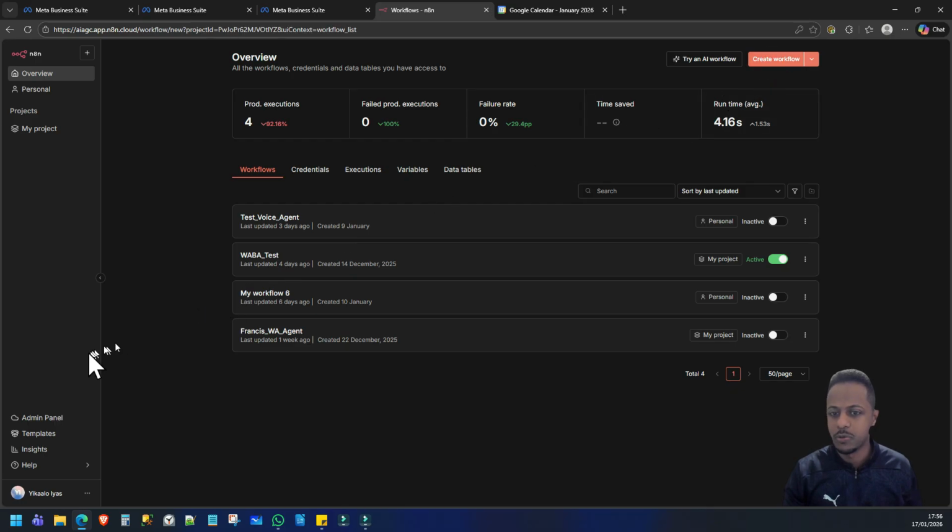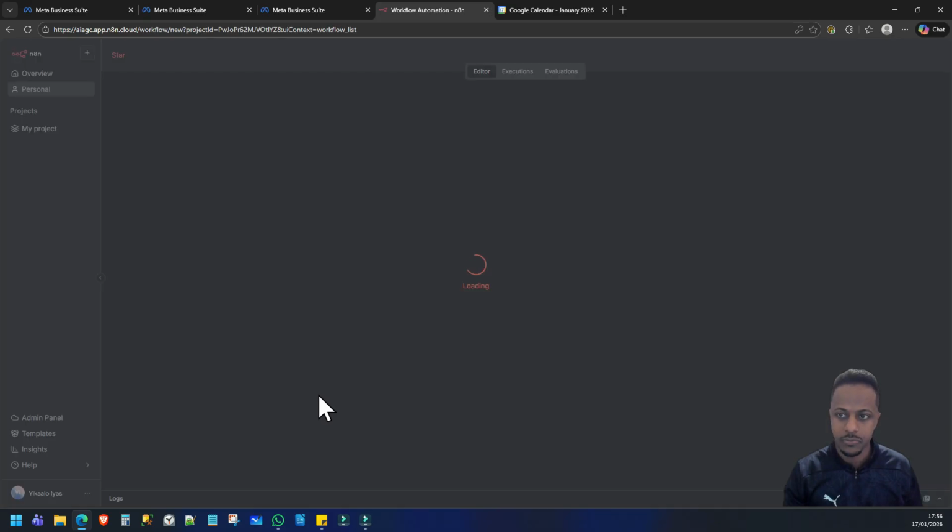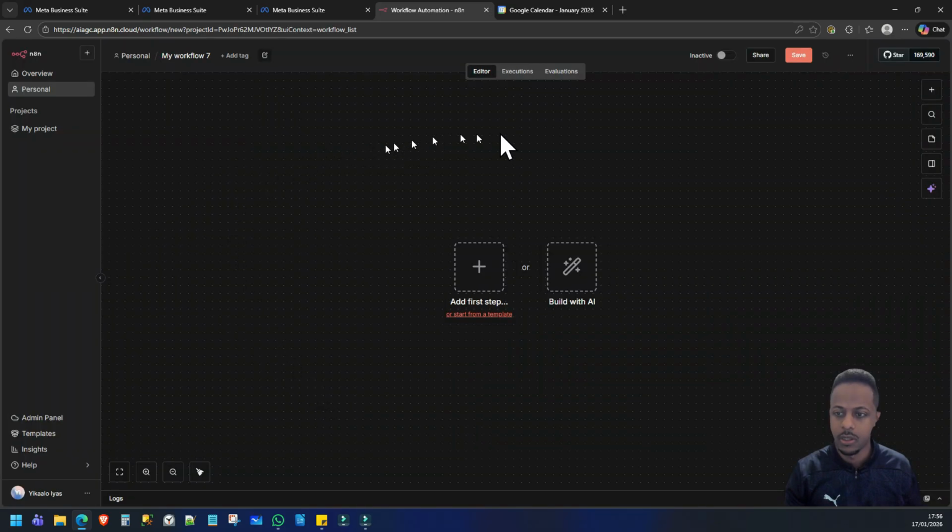So create a new workflow. The way N8n works is it's using no code, so you don't actually have to be a developer to create these things. You just need to learn how these different parts of the workflow work together, get some credentials, and connect the pieces. It's very much like a Lego framework.